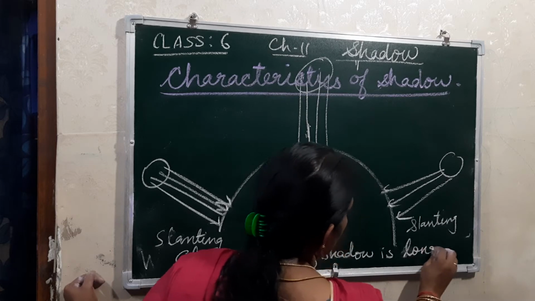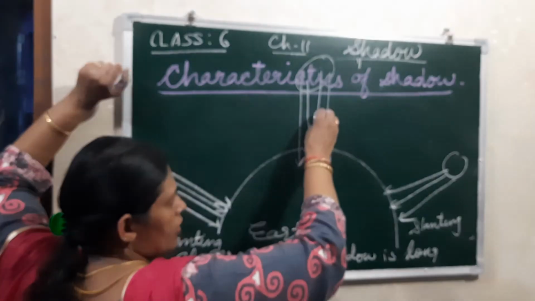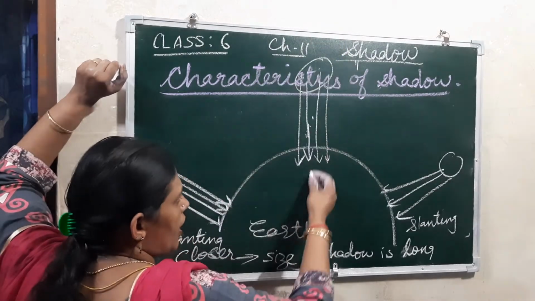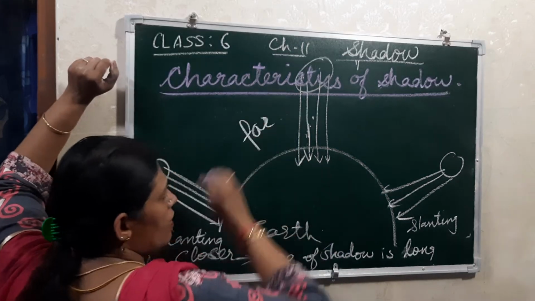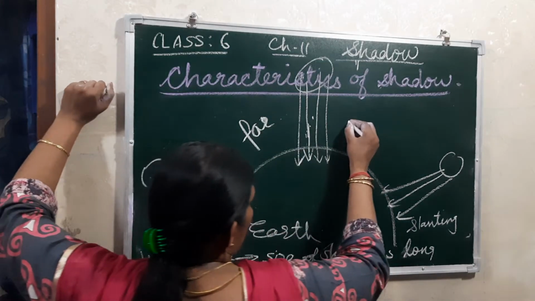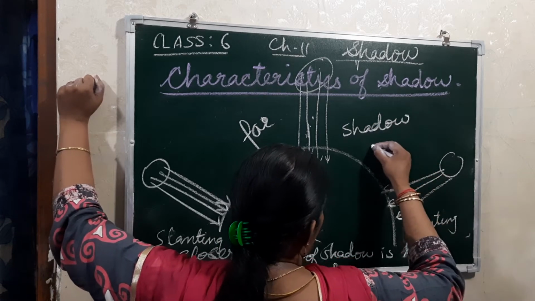And if the object is far, standing here, then the light is falling straight. It is very far, so what happens? The size of the shadow is small.